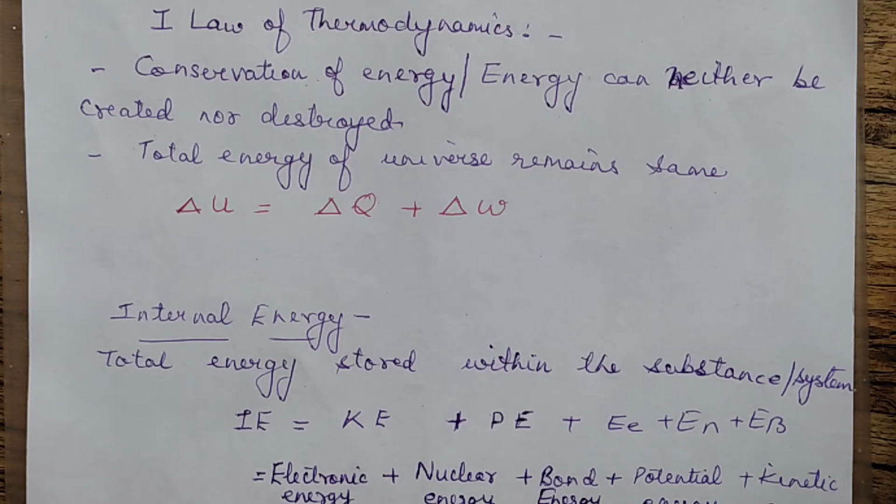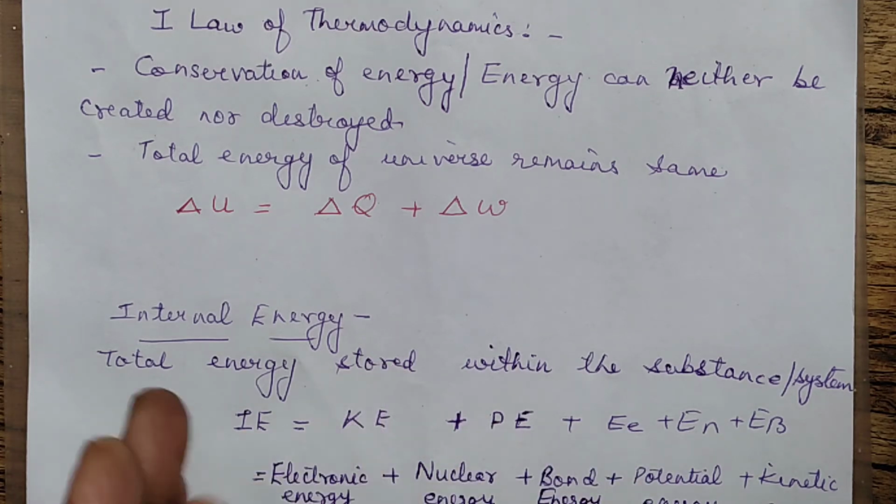You can take any other example. Say you have a battery, with chemical energy stored within it. If you fit that battery into a toy or a wall clock, the chemical energy will be converted to kinetic energy. It will start moving.